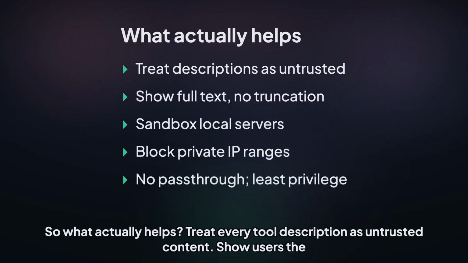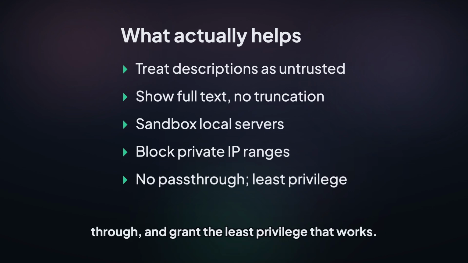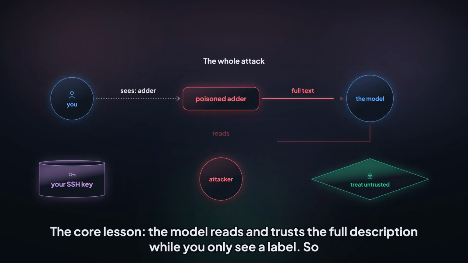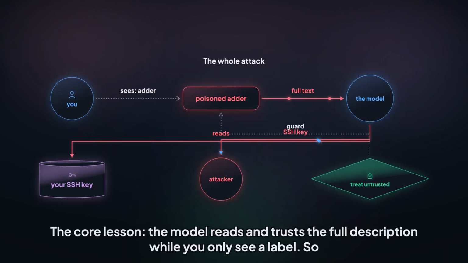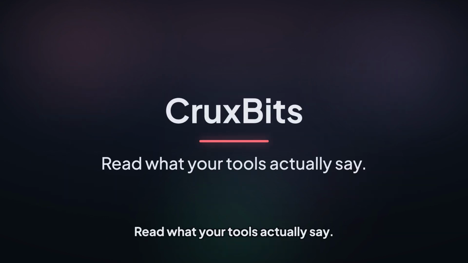Treat every tool description as untrusted content. Show users the full text, no truncation. Sandbox local servers, block private network ranges, never pass tokens through, and grant the least privilege that works. The core lesson: the model reads and trusts the full description while you only see a label. So treat every description as untrusted. Read what your tools actually say.